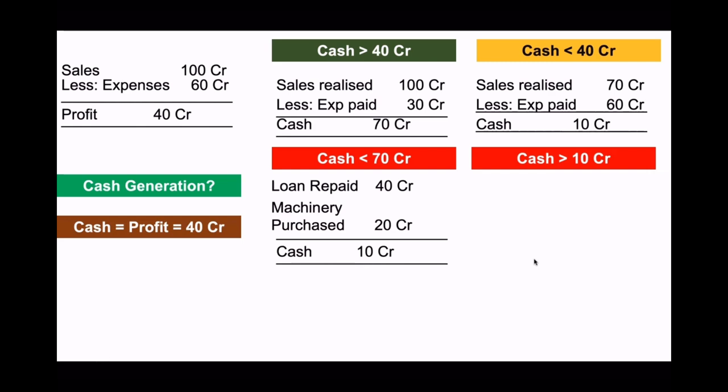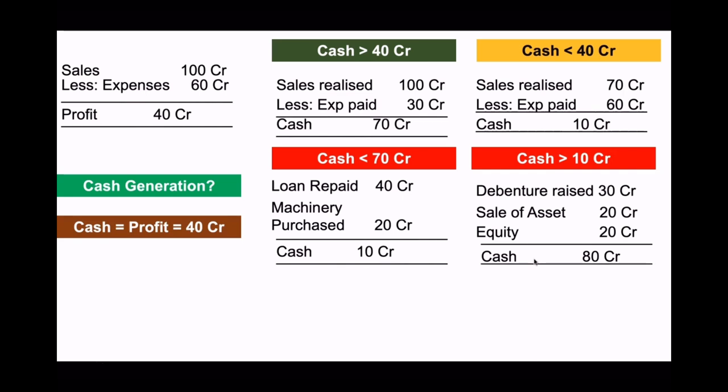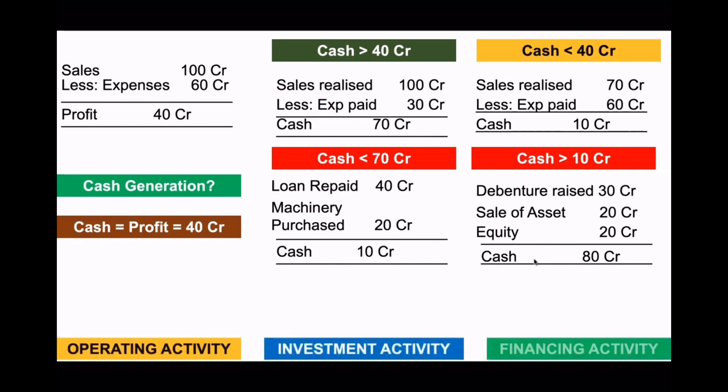And in the second scenario, let's say a debenture has been raised, money has come in for 30 crore. Some asset has been sold, 20 crore had come in. Equity, money had come in from owners, 20 crore. So we have 70 crore coming in. So now the total position is 80 crore. So what we have to understand is, in business, cash is not generated merely by profit. It is from various activities. We call them cash flows from operating activity, cash flows from investment activity, and cash flows from financing activity.